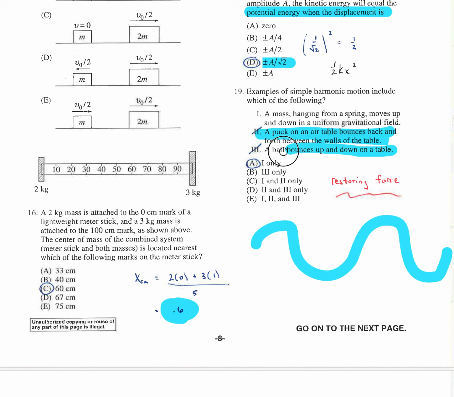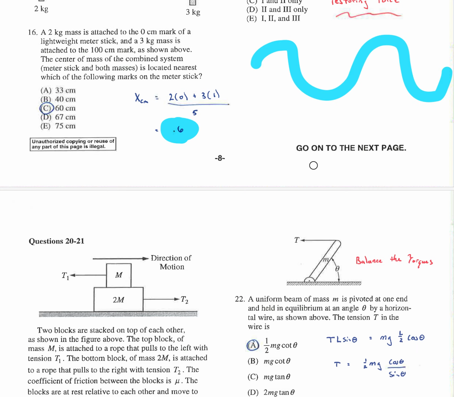So does this. But it's not simple harmonic. Those are like quadratics, or I don't even know what this one would be. It'd be nothing really, no real good function. But a mass hanging from a vertical spring or a horizontal one is going to go with a restoring force, which does in fact cause simple harmonic motion.